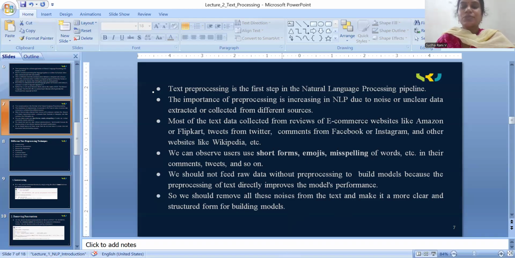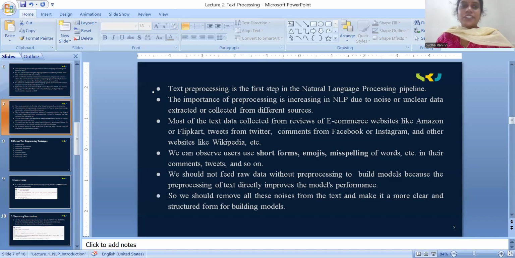Again, I'm giving one more live example for this point. People are using misspelled words. Here I want to search for the latest article on artificial intelligence, but, for example, if I'm not good at my English and I type with a spelling mistake, see here, I wrote a spelling mistake.